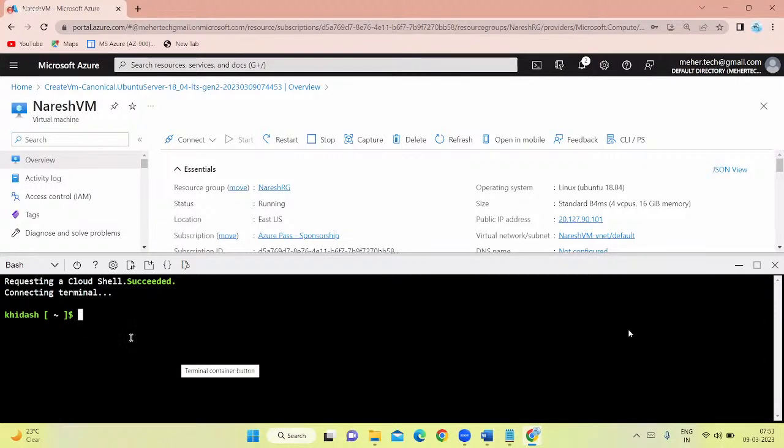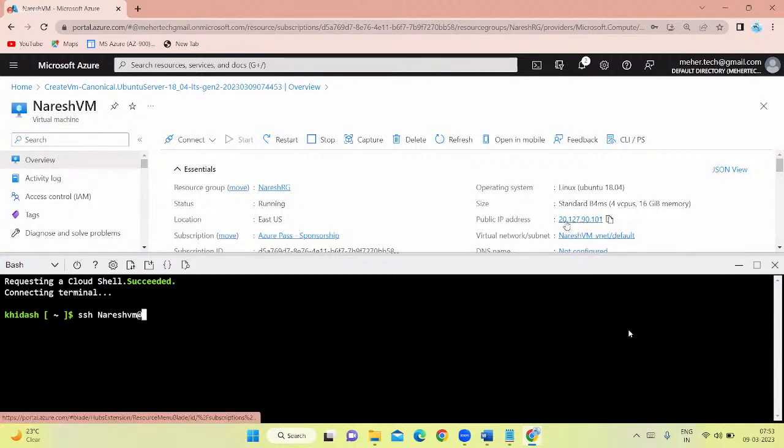Fine. Now I have connected to the bash terminal. What I'll do now, I'll try to log into the Linux server. So for that, I'll use SSH. What is my VM name? My VM name is Naresh VM, right? So I'm saying here Naresh VM, and then at, followed with the IP address. What is the IP address of my VM? This one. See, public IP address.